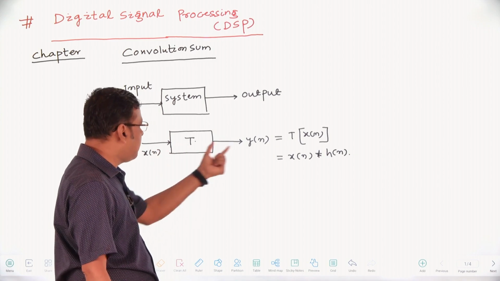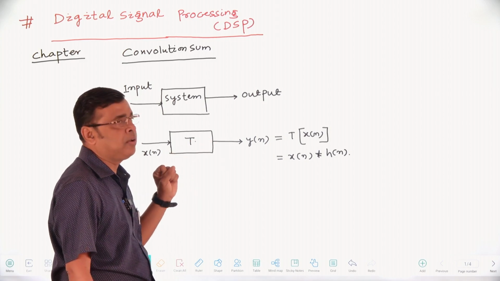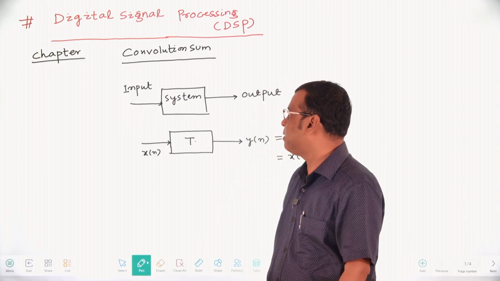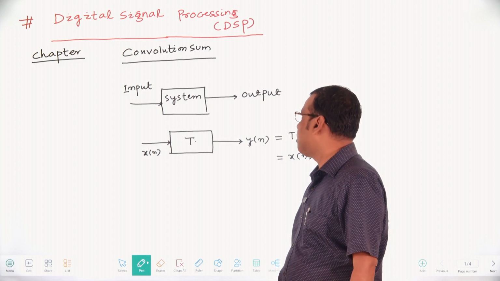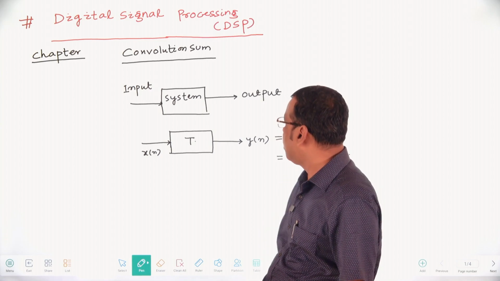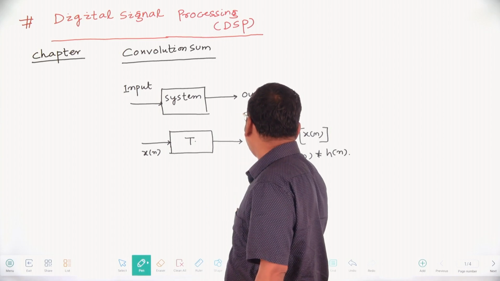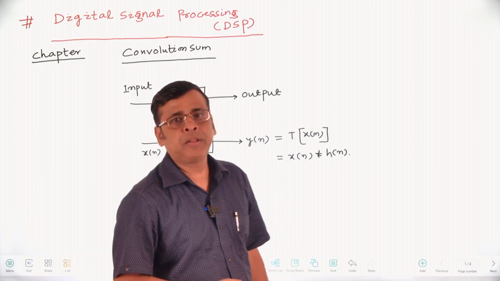So x of n convolution h of n is nothing but y of n. In any discrete system with an input and an output, and a system having some transfer function h of n, the output can be obtained by means of the convolution x of n with h of n.